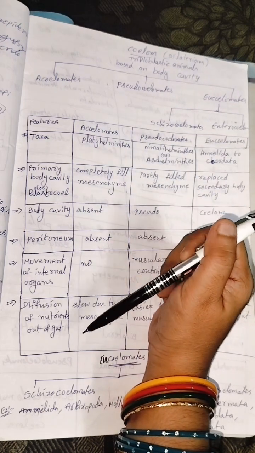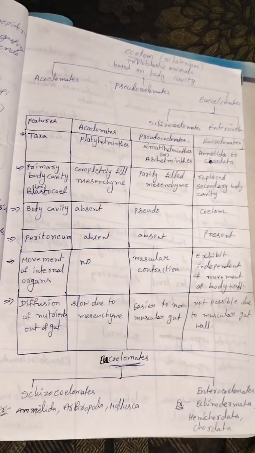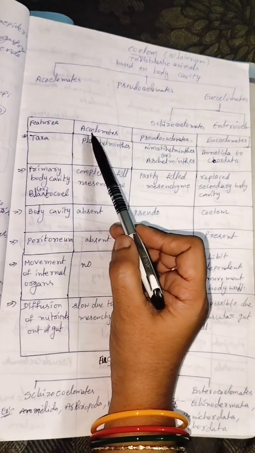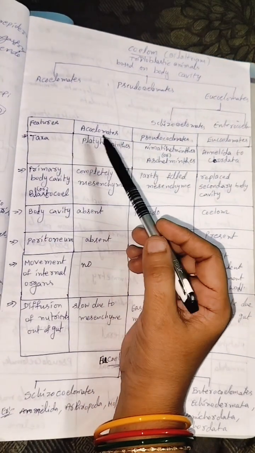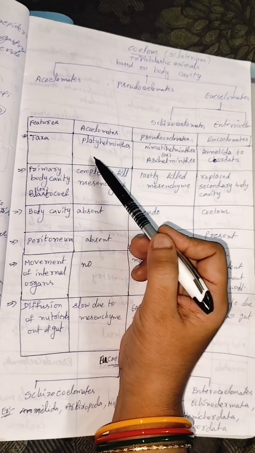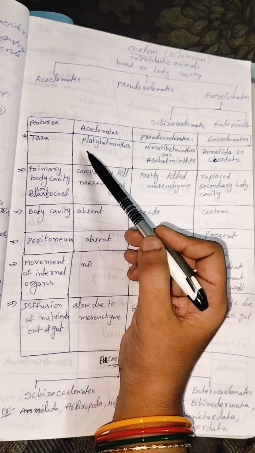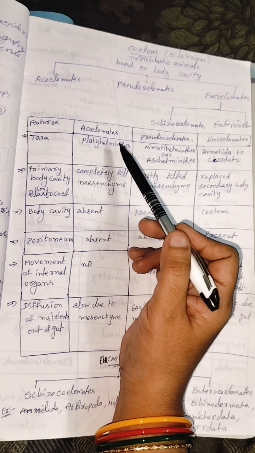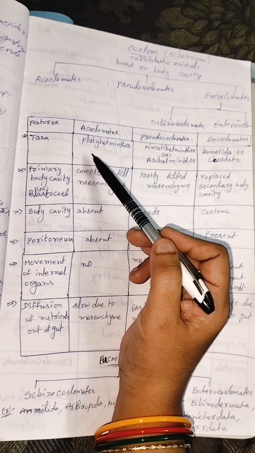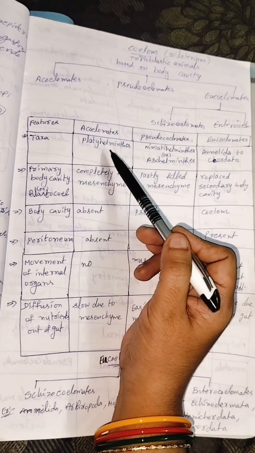So we will discuss the topic coelom. First of all, features. Acoelomates. Example, platyhelminthes, for example Taenia solium. In the platyhelminthes class, the animals don't have any coelom.